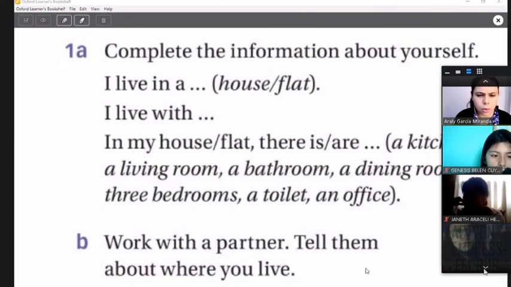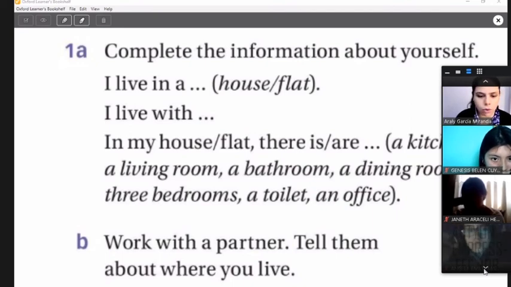We continue now with Kemner. Okay, Kemner. I live in a flat. I live alone. In my flat there is a kitchen, there is a living room. There are two bedrooms. There are two bathrooms. Okay, all right, very good. Thank you, Kemner, for your ideas.